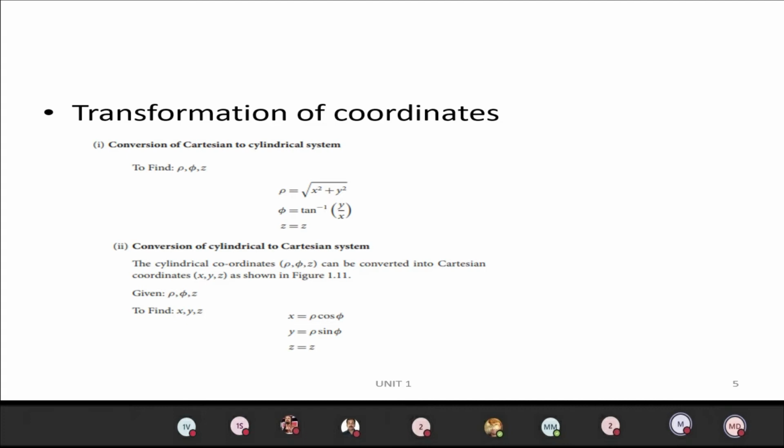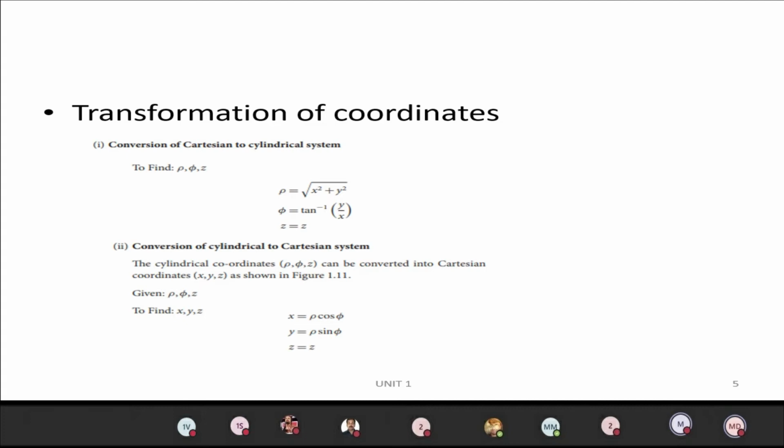When you want to convert from Cartesian to cylindrical, what formula do we use? Rho equals root of x square plus y square. If you know the Cartesian coordinates, you can find the cylindrical coordinates using this formula.